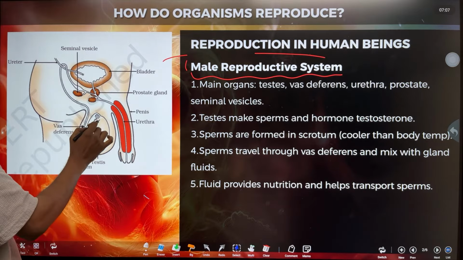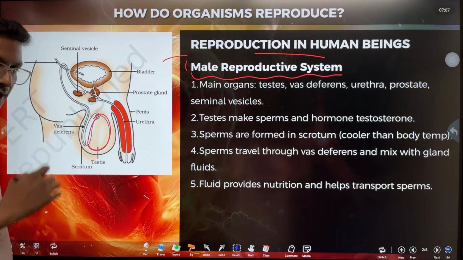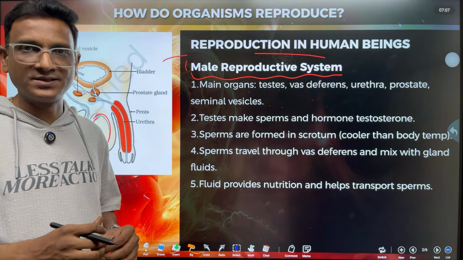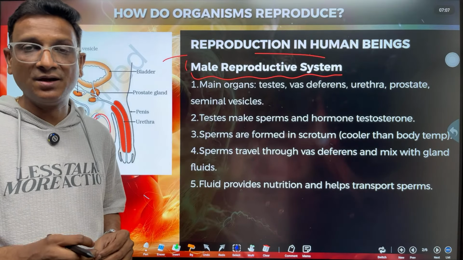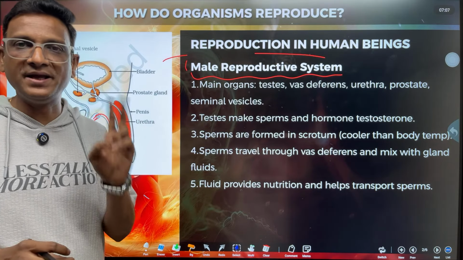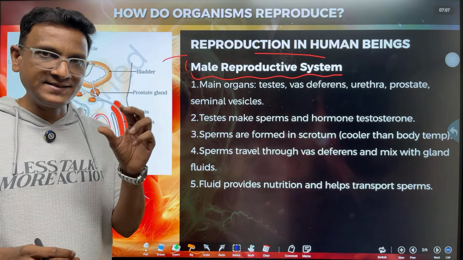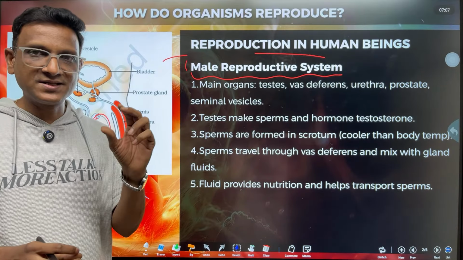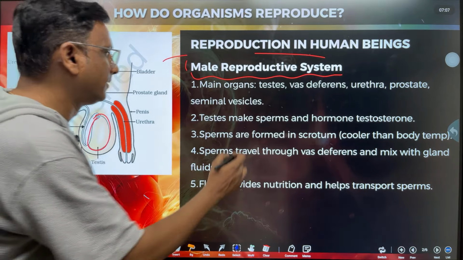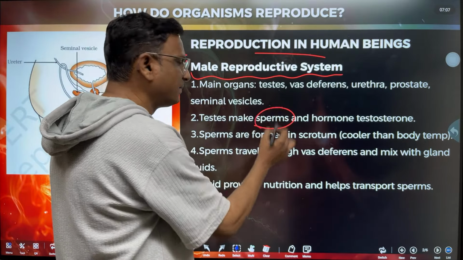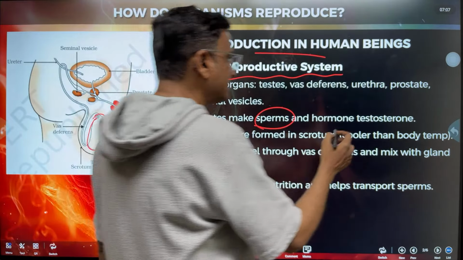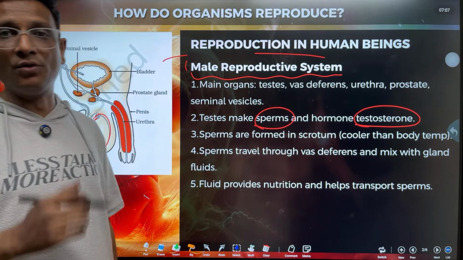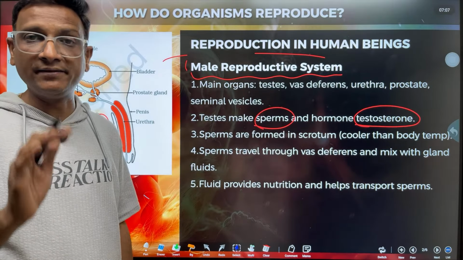Okay, let us begin with the testis. The male reproductive system contains some important parts. The most important parts of the male reproductive system are the testes. There are a pair of testes. These testes produce the male gametes. So testes produce two things: one, sperms, that means male gametes, and the second thing is testosterone. Testosterone is a hormone, a male reproductive hormone.